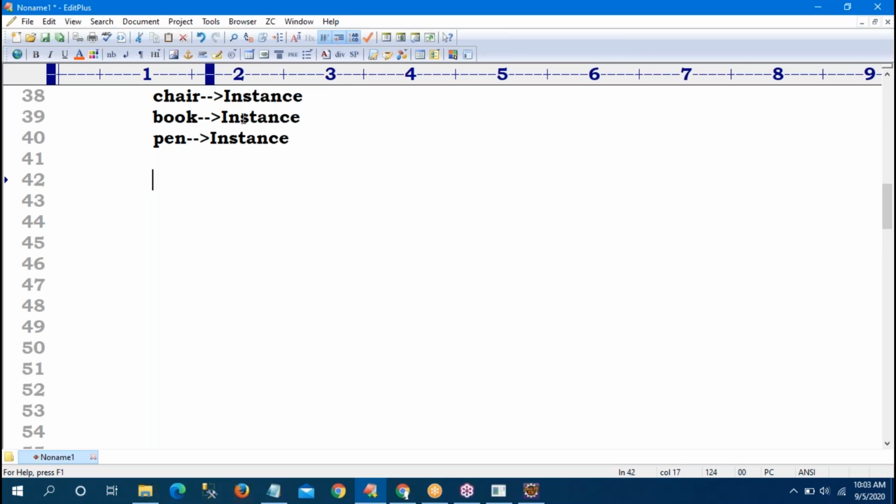Now my question is, projector, instance or static? Very good. Trainer, very good. Because, sir, even with 100 students or 300 students, only one projector is there. One copy I can share to all objects, so it is static. Even with 100 students, only one trainer. Trainer is also called static.